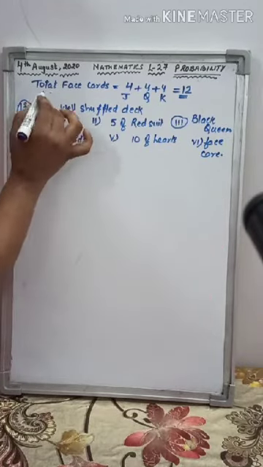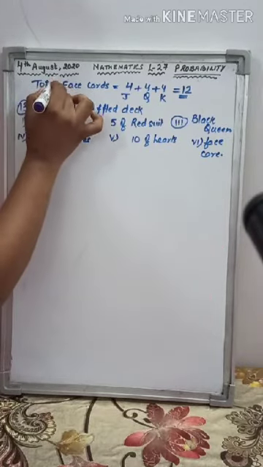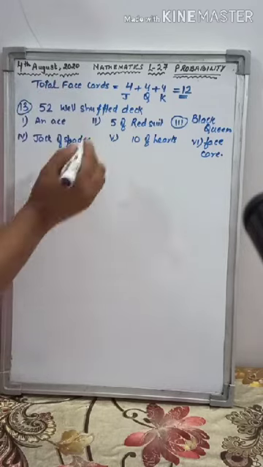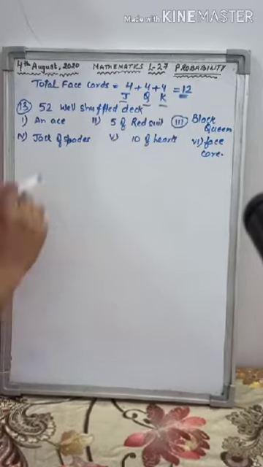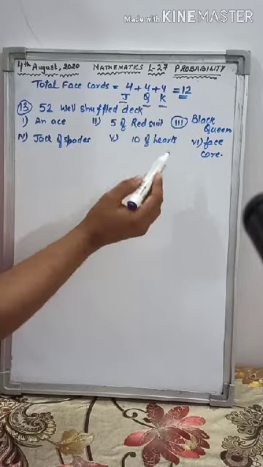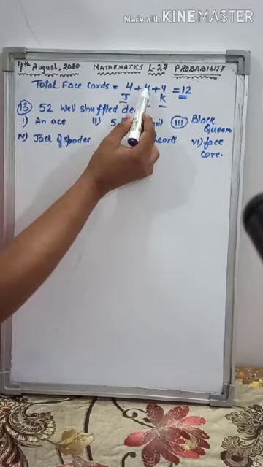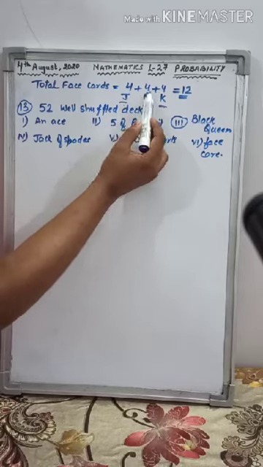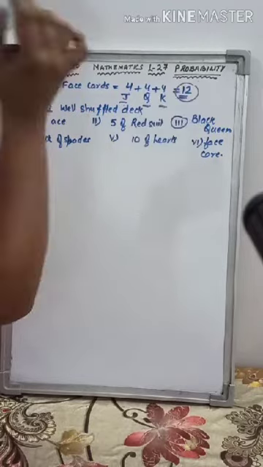Now we will discuss one more thing. Total face cards. I have told you face cards are jack, queen and king. There are 4 jacks, 4 cards of queen, 4 cards of king. So that means the total will be 12 face cards.